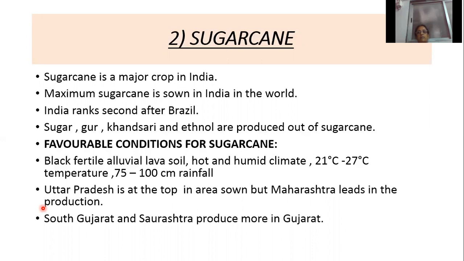And what are the favorable conditions for sugarcane? Black, fertile, alluvial, lava soil, hot and humid climate, temperature of 21 degrees Celsius to 27 degrees Celsius, and rainfall of 75 centimeters to 100 centimeters.